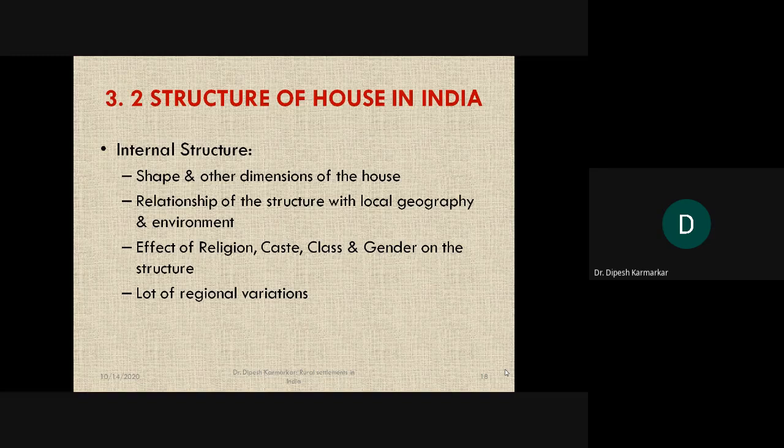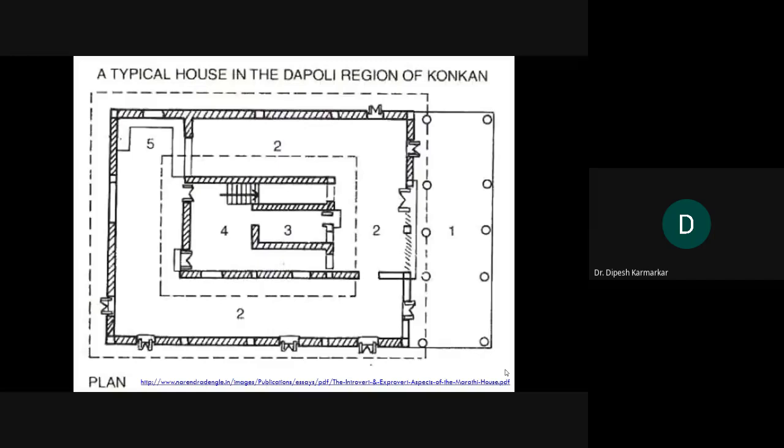The houses in Jammu and Kashmir, for example, rural houses in Jammu and Kashmir, are absolutely different from rural houses in Rajasthan. Houses in Konkan are different from houses on the plateau. Okay, and within the plateau, the houses in Western Maharashtra are different from the houses in Vidarbha or Eastern Maharashtra. Okay, so there is a lot of meso to micro level variation as far as these internal structures are concerned.